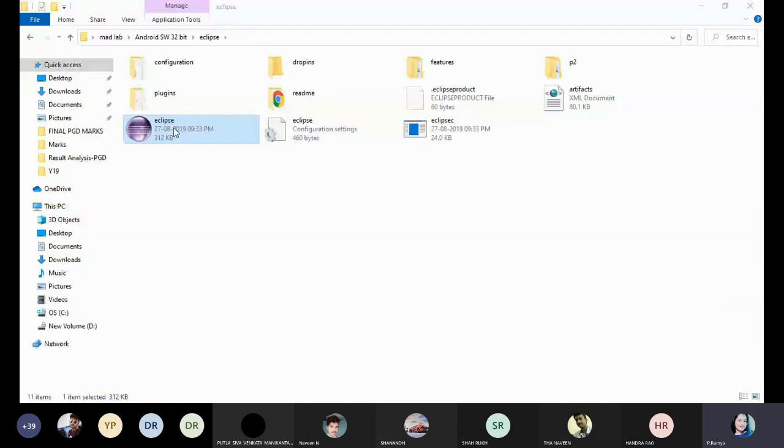You just give your location. If you need all your data in C drive, you just select your workspace as C drive. If you need all your data in D drive, you just select D drive, or else E drive, F drive, desktop, downloads, whatever location you require, you just mention the workspace. That is like a workspace. So here I mentioned D drive.